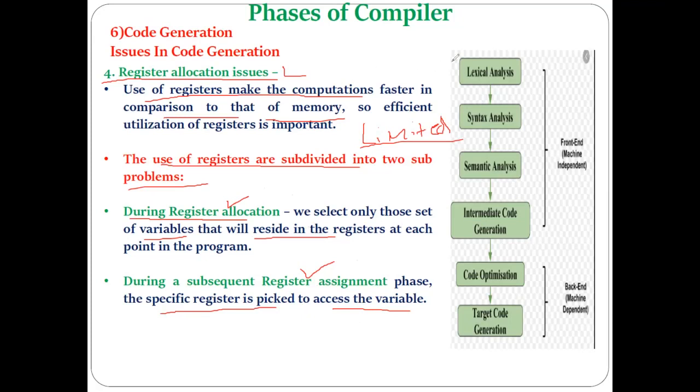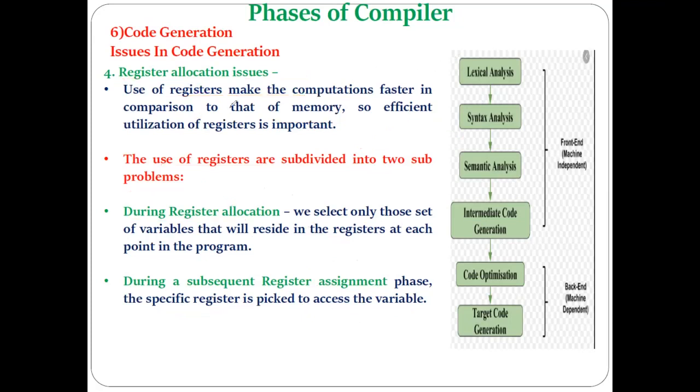In this way, the register allocation needs to be done, with proper selection and proper utilization of registers related to the particular machine. If proper utilization of registers can be done and the maximum number of registers get utilized, then definitely the execution speed or computation speed of our program can be improved.